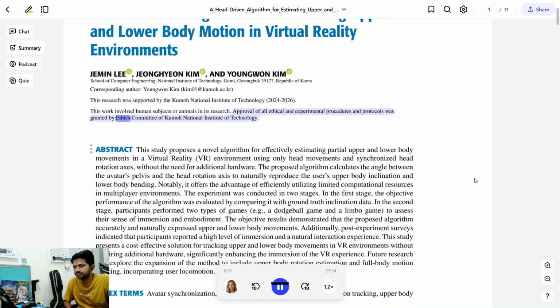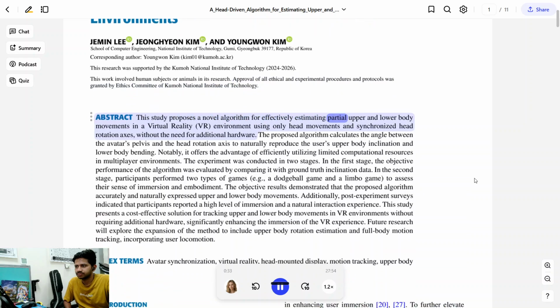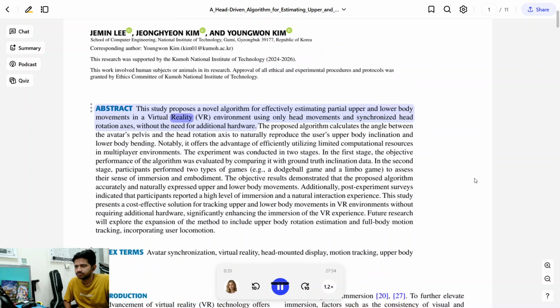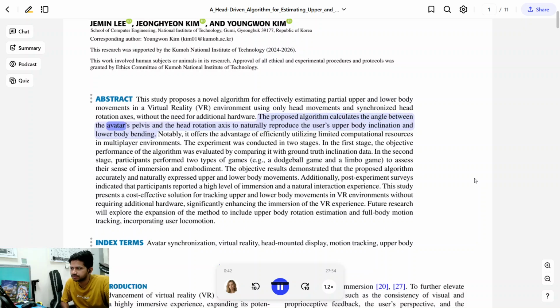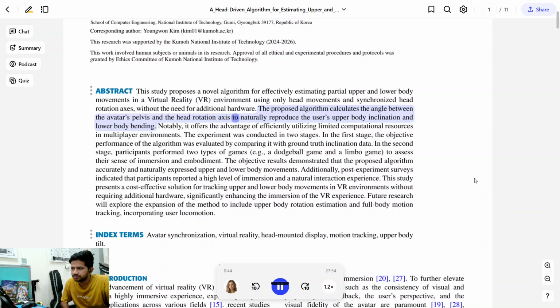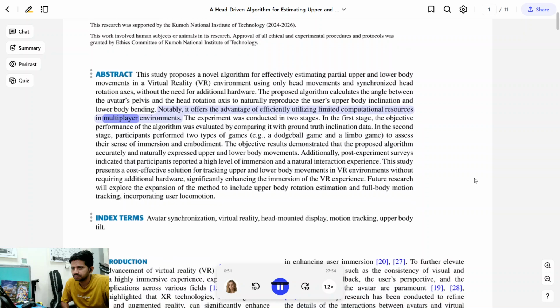Approval of all ethical and experimental procedures and protocols was granted by the Ethics Committee. This paper proposes an algorithm for effectively estimating partial upper and lower body movements in a virtual reality environment using only head movements and synchronized head rotation axes, without the need for additional hardware. The proposed algorithm calculates the angle between the avatar's pelvis and the head rotation axis to naturally reproduce the user's upper body inclination and lower body bending. Notably, it has the advantage of efficiently utilizing limited computational resources in multiplayer environments.